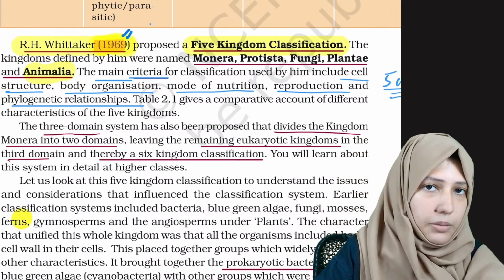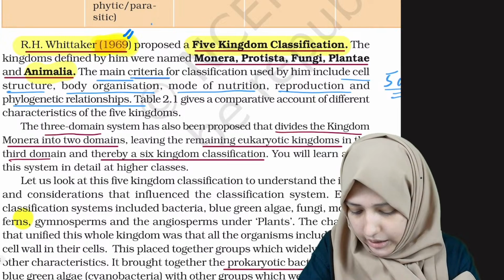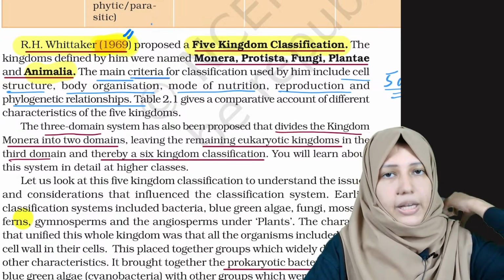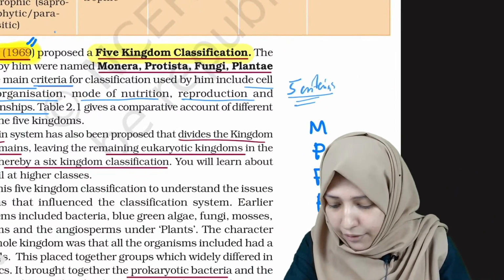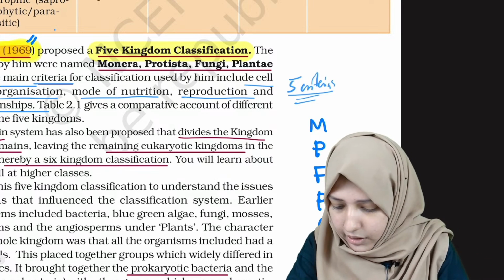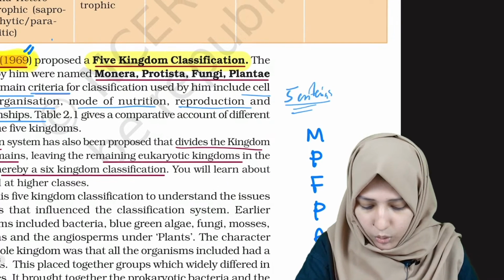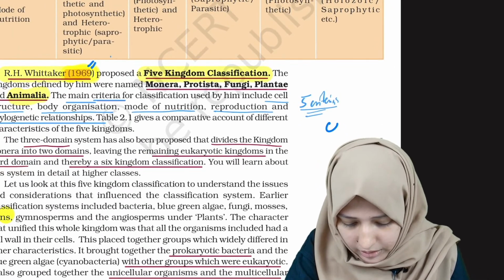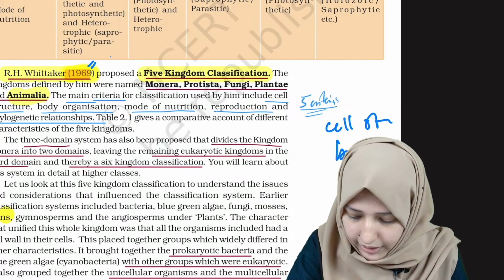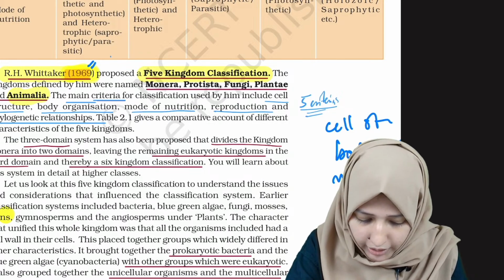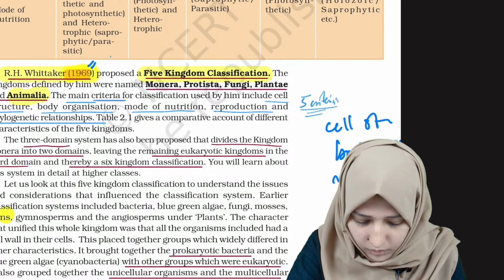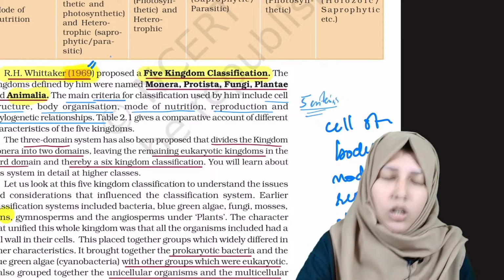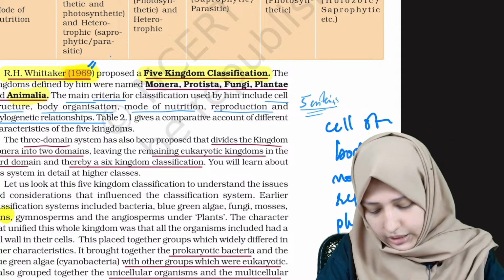Now comes the most important part. What were the bases of the classification done by R.H. Whittaker? There were five entities that he used to classify the organisms. What are those five entities?